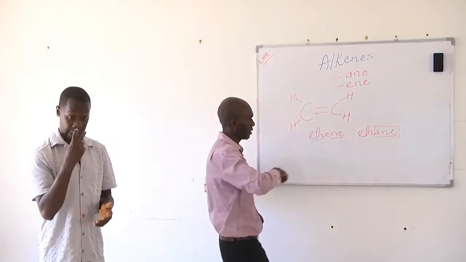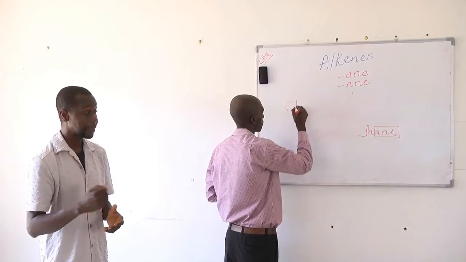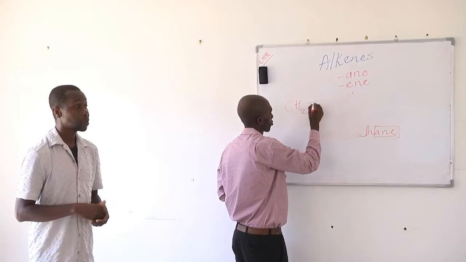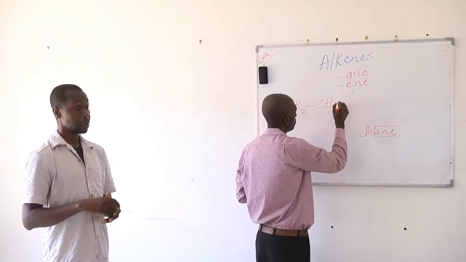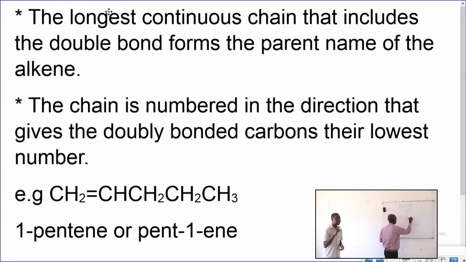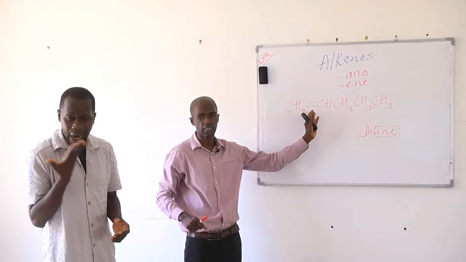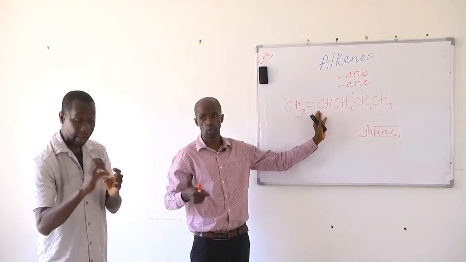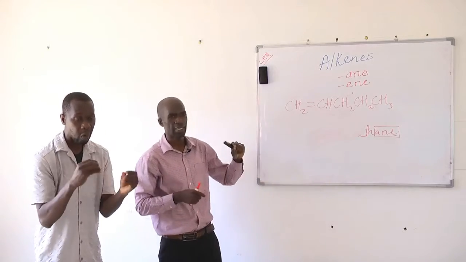And let's look at this example here. If you look at this compound here, this compound is an alkene. Why? Because of the presence of the carbon-carbon double bond. So how do we name this alkene?